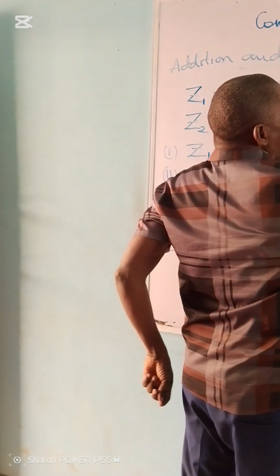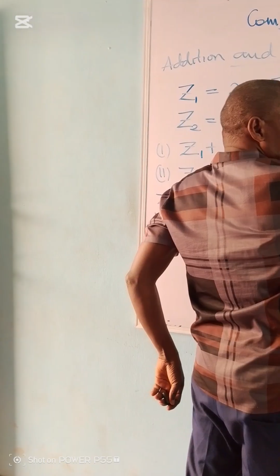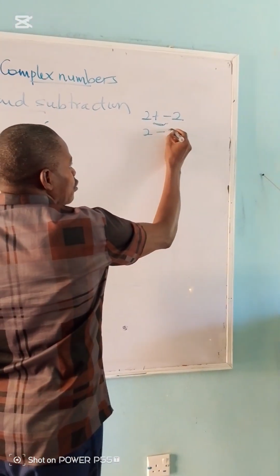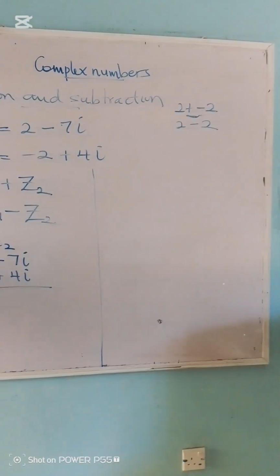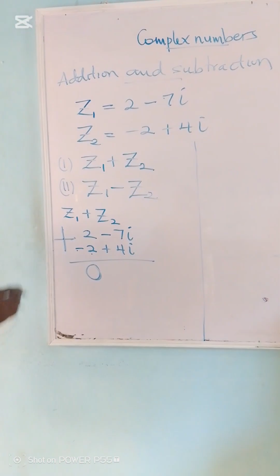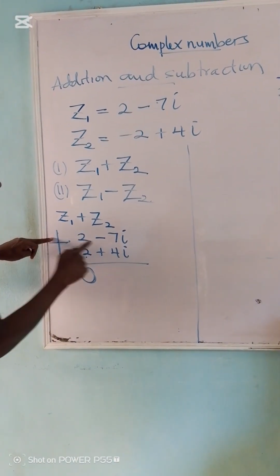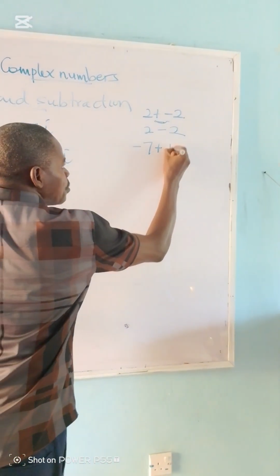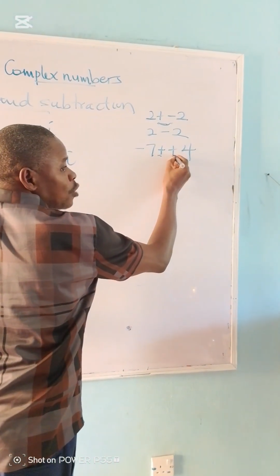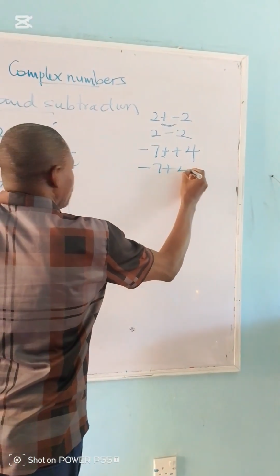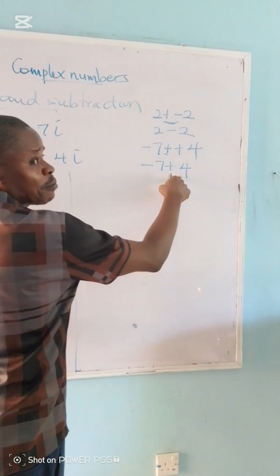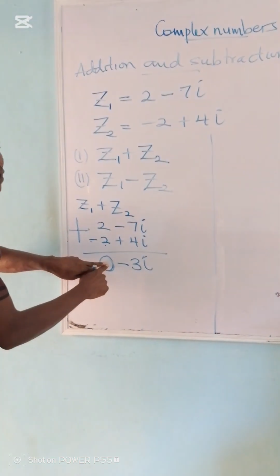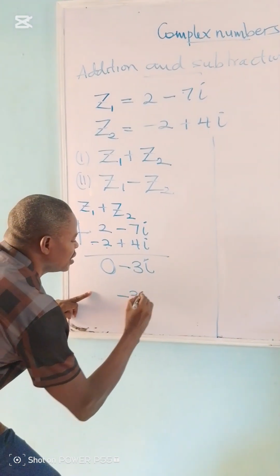When you have the same sign, the two of them become plus. When you have different signs, the two of them become minus. Because these are not the same, it's minus. So you have 2 minus 2, and 2 minus 2 is 0, which means the real part of the answer is 0. Then for the second one, we're having plus here: minus 7 plus 4. The two signs are the same, so it's plus. Minus 7 plus 4 will give us minus 3, so this is minus 3i. Since we're having 0 here, we can ignore it. So we have minus 3i for this.